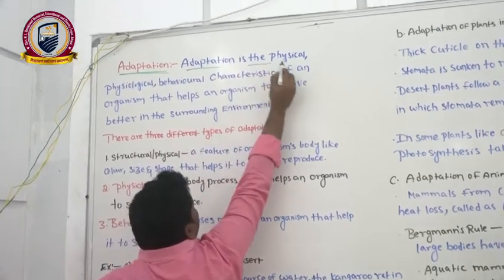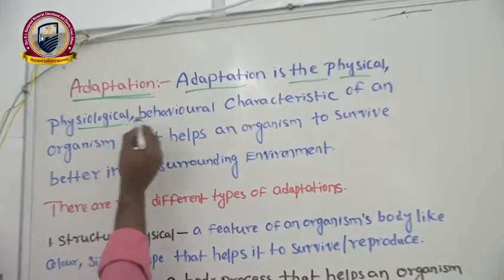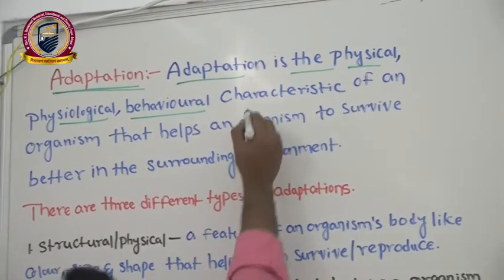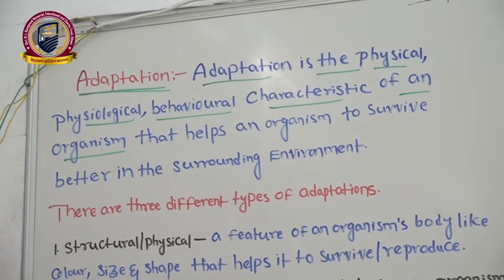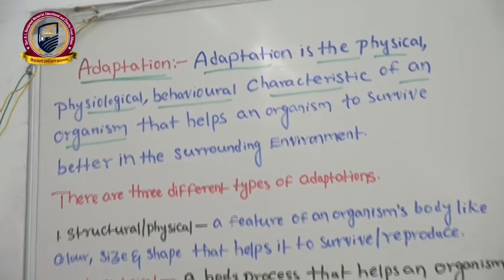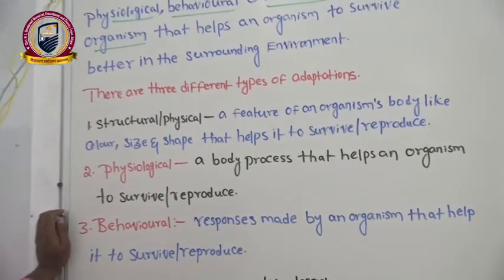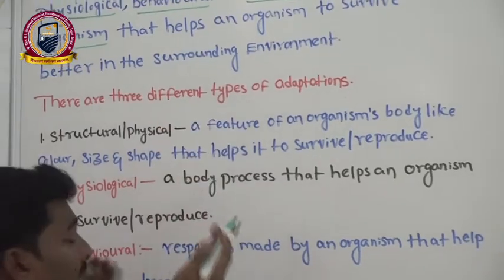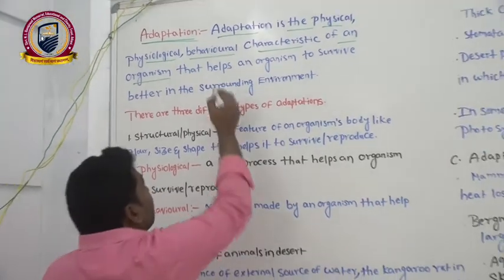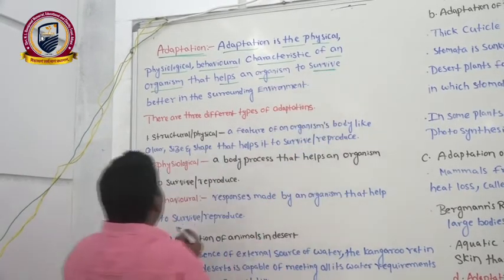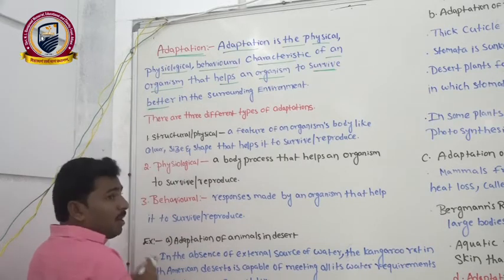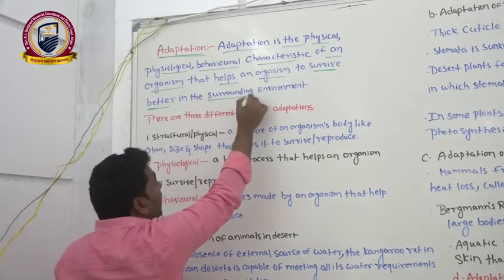Adaptation is the physical, physiological, or behavioral characteristic of an organism. It means that it is a character of an organism that may be a morphological character, or a physiological character, or a behavioral characteristic of an organism that helps it to survive better in the surrounding environment.